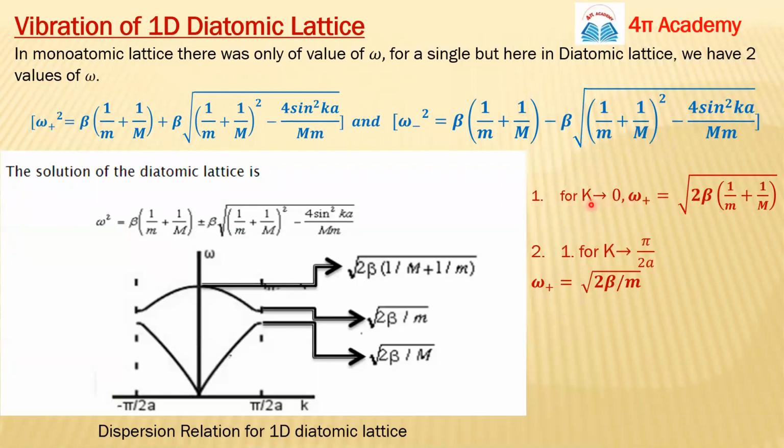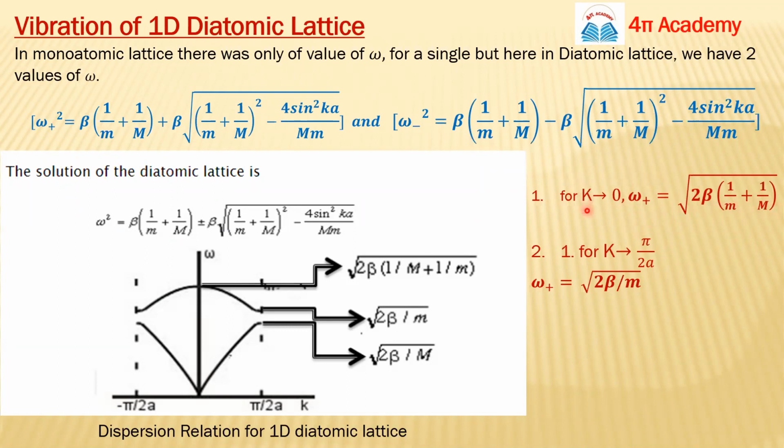If k tends to 0, we can calculate the value of omega plus. If k tends to 0, this value will be very, very small, so we will get this term. And this can come outside this square bracket because it's square. So we will have two terms, beta 1 upon m plus 1 upon m, same beta 1 upon m plus 1 upon m. So finally we can get omega plus square equals 2 beta 1 upon m plus 1 upon m, so omega plus equals under root 2 beta 1 upon m plus 1 upon m.